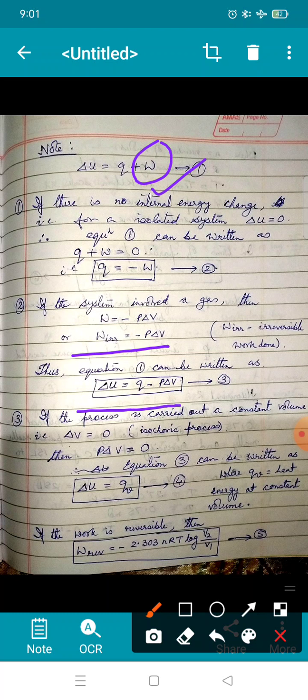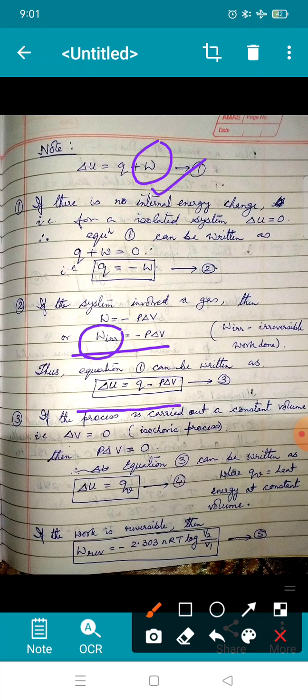Now depending on the given data, we have to choose the appropriate formula. Should we use delta U is equal to Q plus W, or delta U is equal to Q minus P delta V? Now remember, this work is irreversible work.